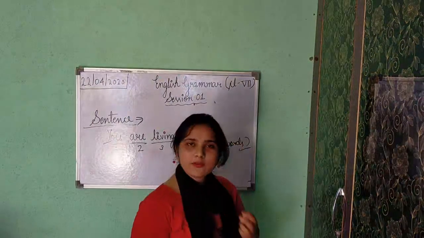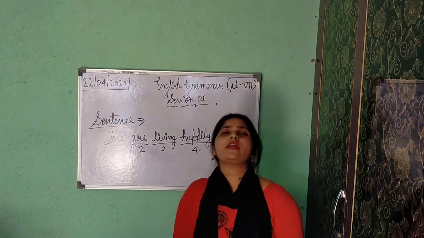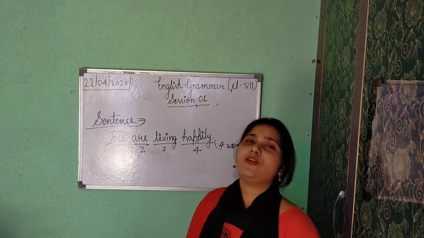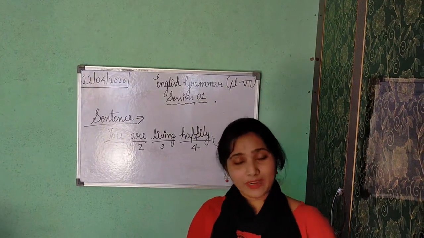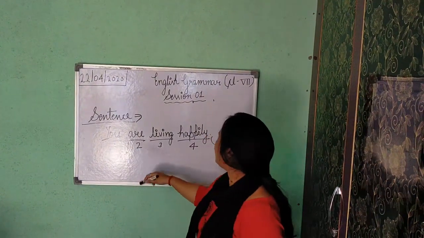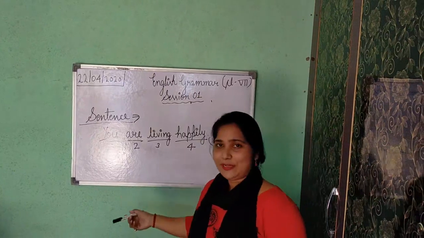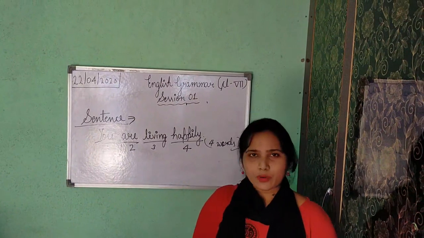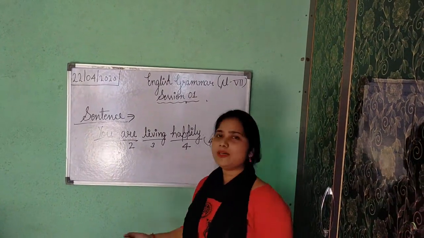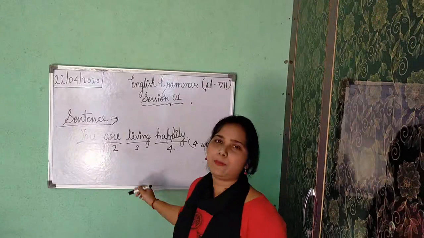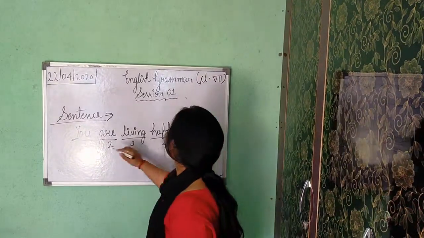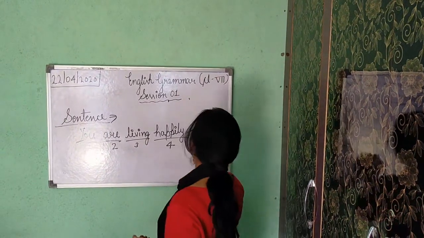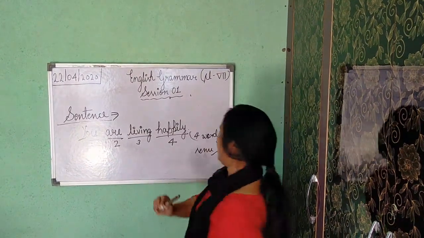Is it giving sense? Yes. Nowadays you are not coming to school. It means you are missing it, and you should miss the school. Teachers are also missing you, and even we are missing our school. So likewise, you must also miss it. You are living happily because you are resting at home. You are with your family. So yes, we must be happy all the time. We should live happily. So here, you are living happily. Is it giving sense to you? Yes, it is giving sense. So sense is also given by this sentence.